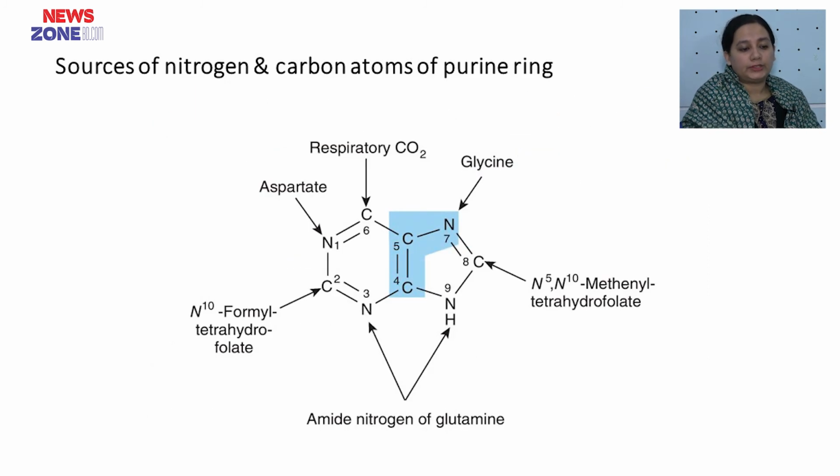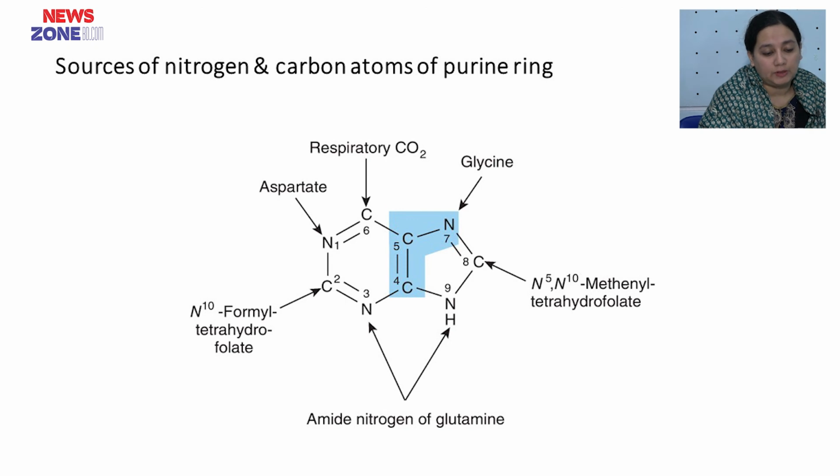Sources of nitrogen and carbon atoms of a purine. As we know, in a purine ring there are 9 atoms present. Among them, 4 are nitrogen and 5 are carbon atoms. Number 1 nitrogen comes from the amino acid aspartate. Numbers 3 and 9 nitrogen come from the amide nitrogen of glutamine, and number 2 carbon comes from N10 formyl tetrahydrofolate.